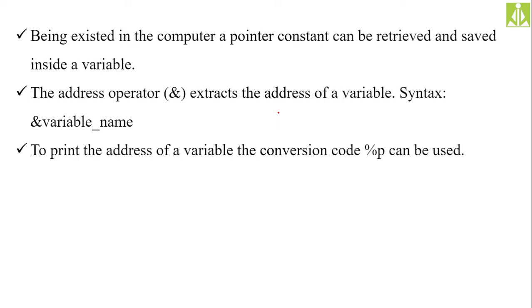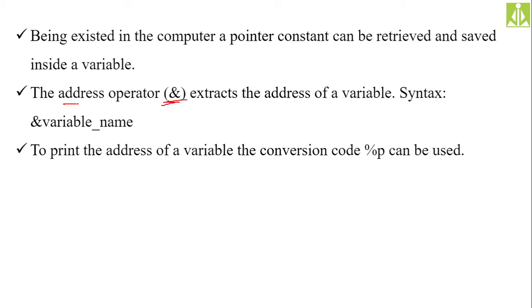Being present in the computer, a pointer constant can be retrieved and saved inside a variable. So when you want to do manipulations using pointers, you definitely need a way to access those pointer constants in your program. The way of accessing the address of a memory location, and how those addresses help in accessing the data values stored in those memory locations, we will discuss now. In order to obtain the address of a memory location, we use the ampersand operator, or address operator.